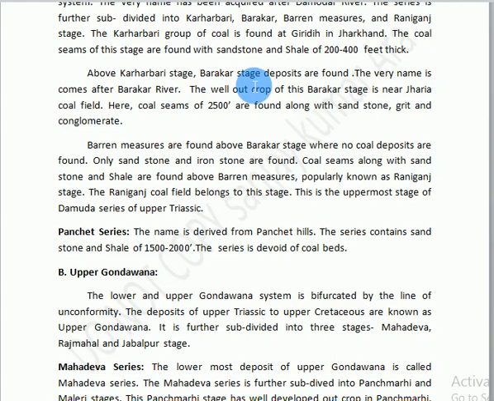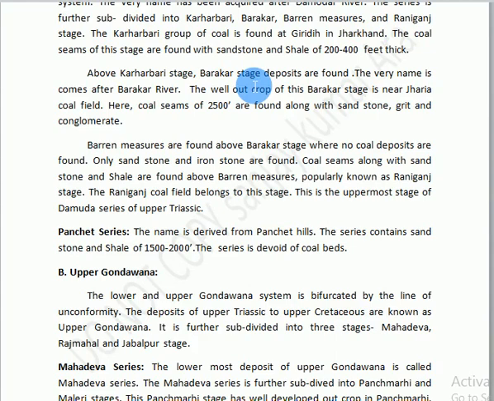Barren measures are found above Barakar stage where no coal deposits are found. That's why it is called barren measures, barren layers. Students, the barren measures contain no deposits of coal. Only sandstone and iron stones are found here. Coal seams along with sandstone and shale are found above barren measures, popularly known as Raniganj stage. Raniganj coalfield belongs to this stage. This is the uppermost stage of Damoda series of Upper Triassic age.